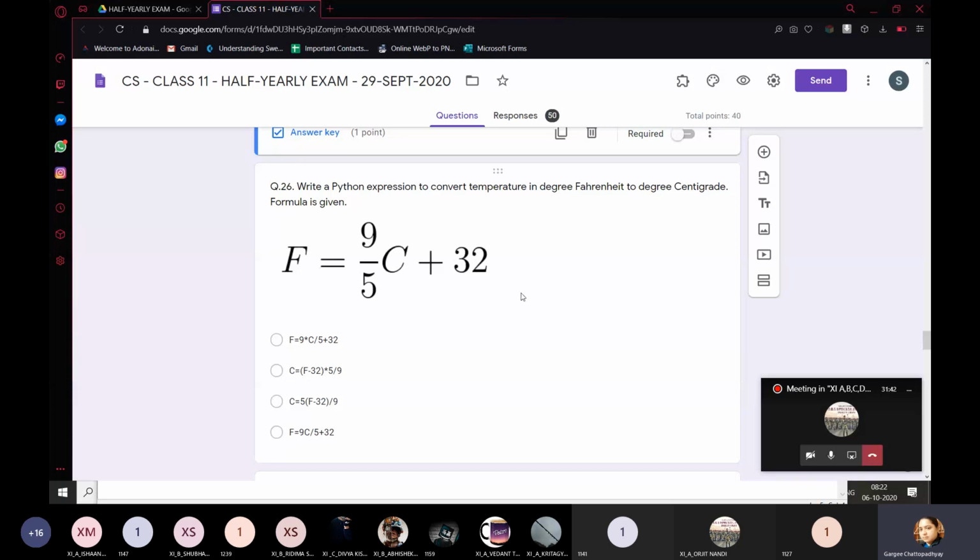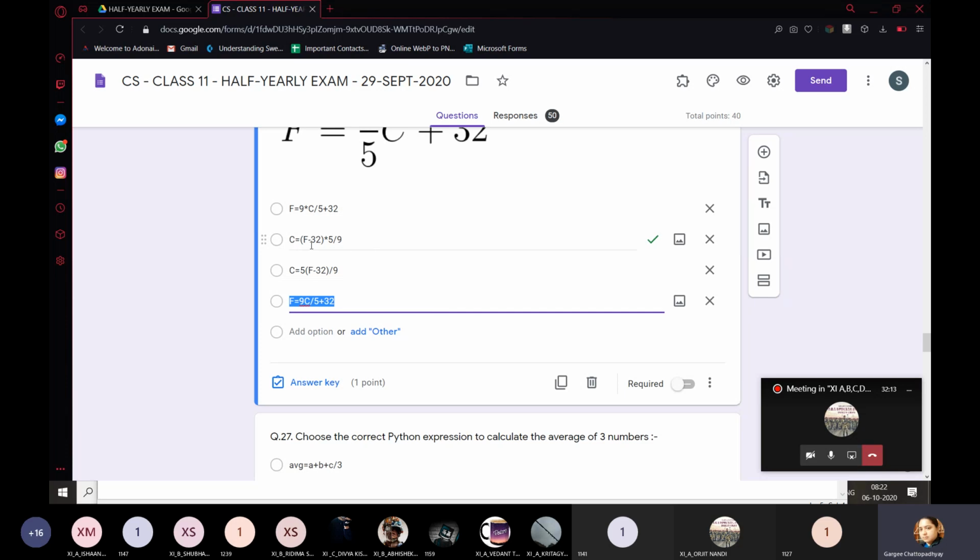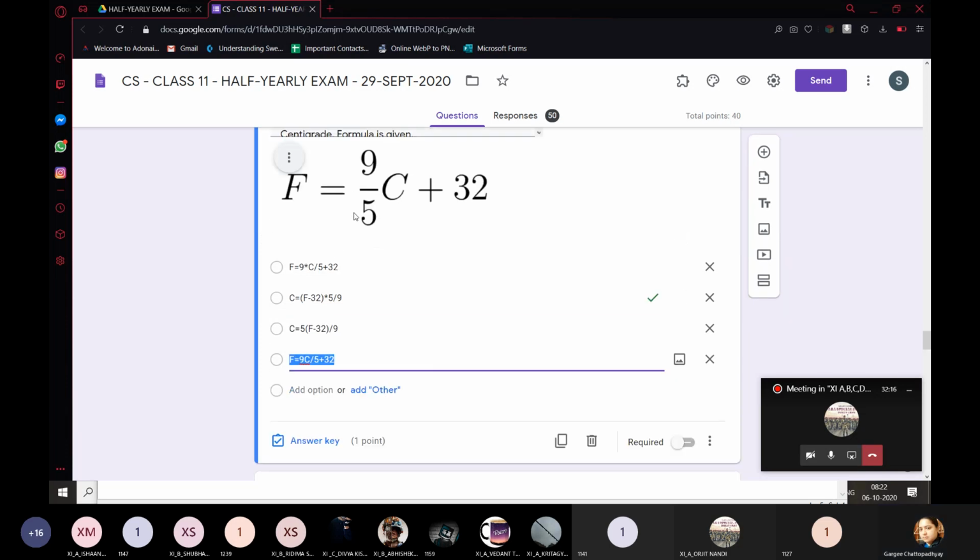Convert temperature in degree Fahrenheit to degree centigrade. This formula is for what? It is for converting temperature into Fahrenheit when it is given in centigrade. Just opposite to what has been asked in the question. But it is understandable that you can convert this into the required form and you can easily mark the correct answer. So the correct answer is the second one: F minus 32 multiplied by 5 divided by 9.